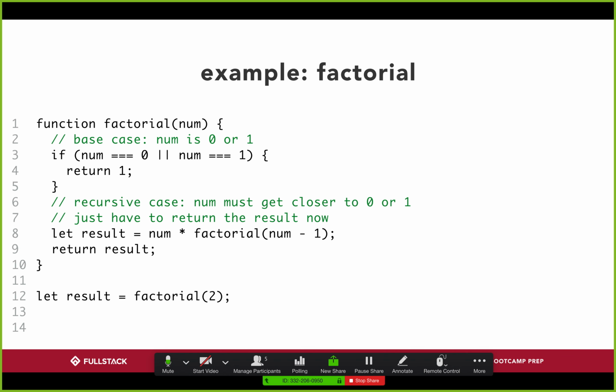Okay, great. So before we move on with line 8, we have to figure out what factorial 1 is. That means on line 8, we're actually calling the factorial function again. In another separate run of the factorial function, we're passing in 1 for num. And so on line 3, we say if num is equal to 1, then we return 1, and we're done. So then we go back to where we were before, and now line 8 becomes let result equals num, which is 2, multiplied by the factorial of 1, which we determined was 1, and so therefore we get 2.